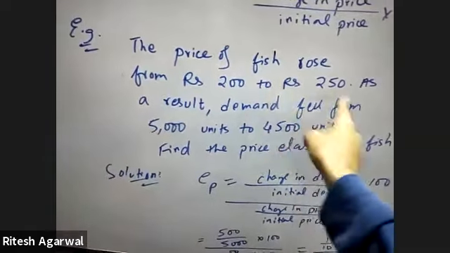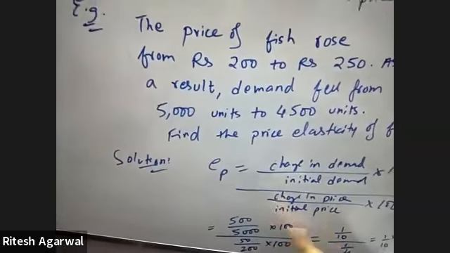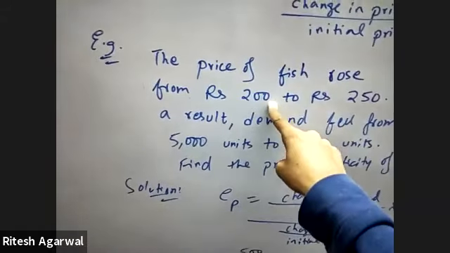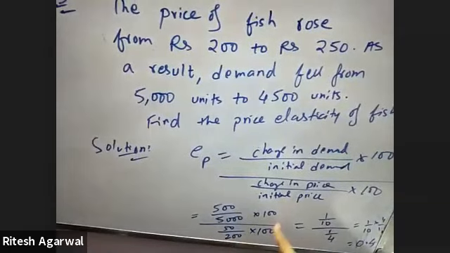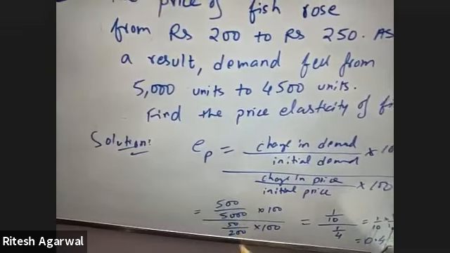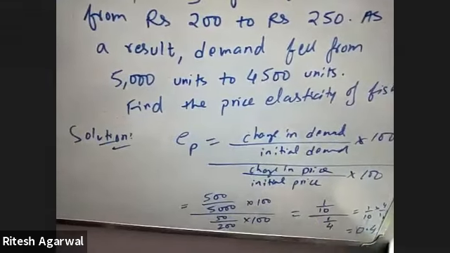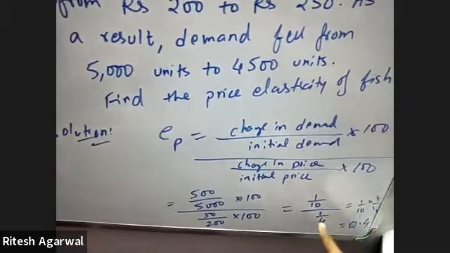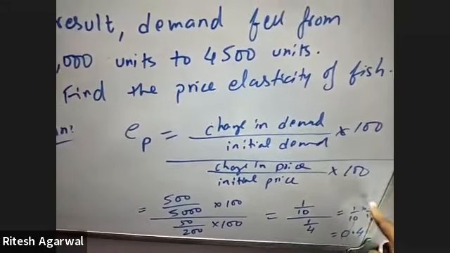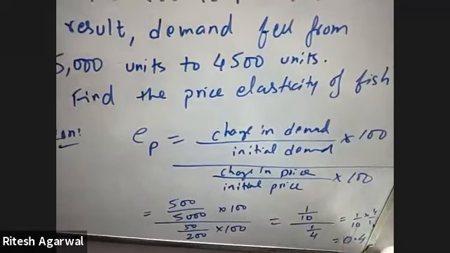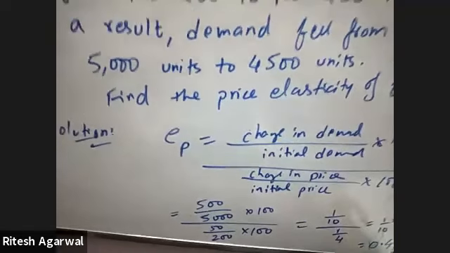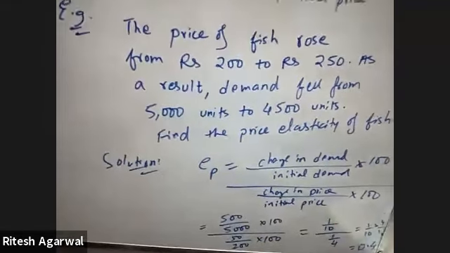change in price. Change in price is rupees 50 by initial price. Now the price rose from this to this, so this is the initial or the original price. So by 200 into 100. 100 will get cancelled. 50 by 5,000 is 1 by 10. 50 by 200 is 1 by 4. So in the next step, you will write 1 by 10, and instead of by, you will write into 4 by 1. 4 by 10 is 0.4. So the answer should be in decimal. Therefore, the answer of price elasticity is 0.4.